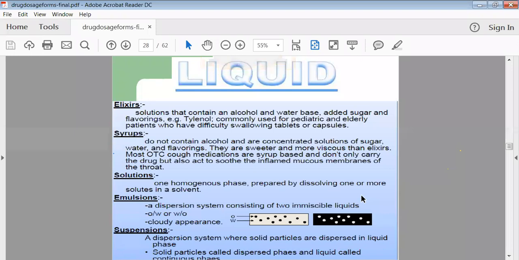So in a suspension, your drug should not be soluble in your vehicle. For example, suppose you have taken paracetamol and water, and we have added that drug into the water, and just prepared the suspension. Then that suspension in which you have added the drug should not be solubilized in that vehicle or in that water. Then only it is called a suspension.